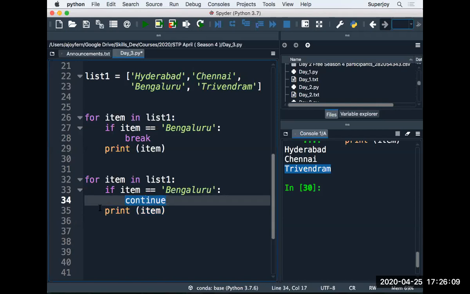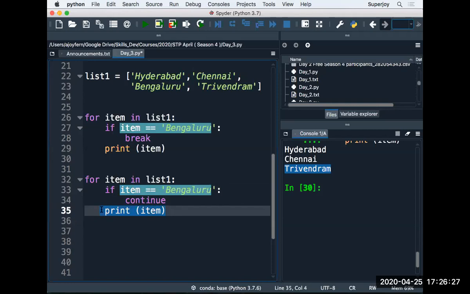If we get the continue, this print statement will not be printed because continue skips the rest of the statements and again continues the execution in the loop from the top, from the beginning, right? And this way, if this condition becomes true, the name of the city will not be printed.